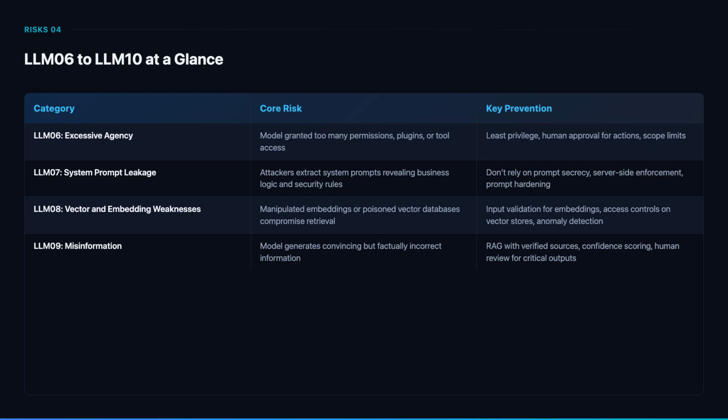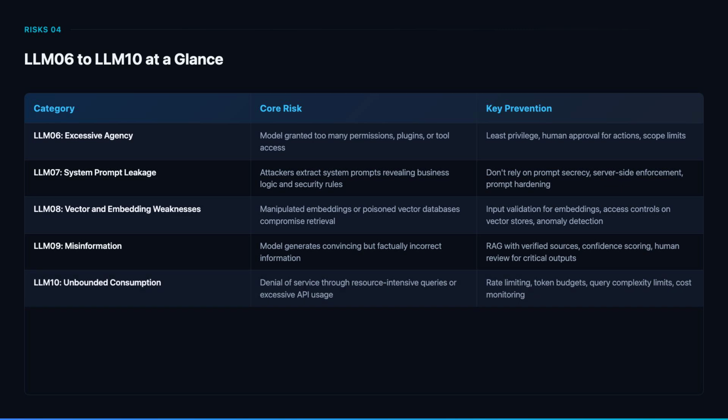LLM 10 unbounded consumption covers denial of service attacks and cost exploitation through resource-intensive queries. Attackers can craft prompts that consume excessive tokens, trigger expensive operations, or exhaust API budgets. Prevention requires rate limiting per user and per session, setting token budgets, limiting query complexity, implementing cost monitoring with alerts, and having circuit breakers for runaway costs.